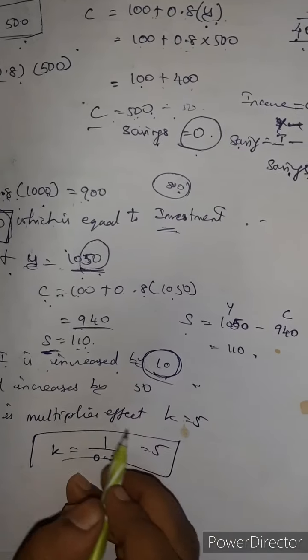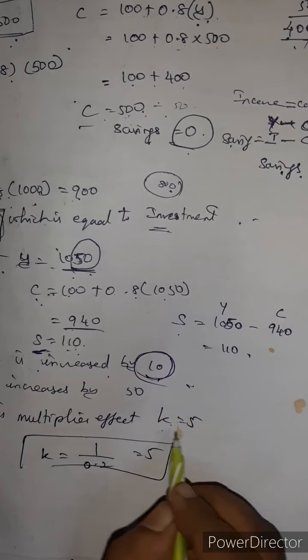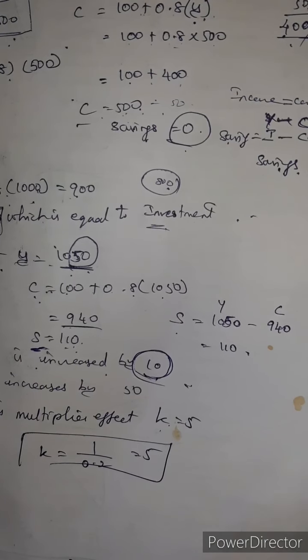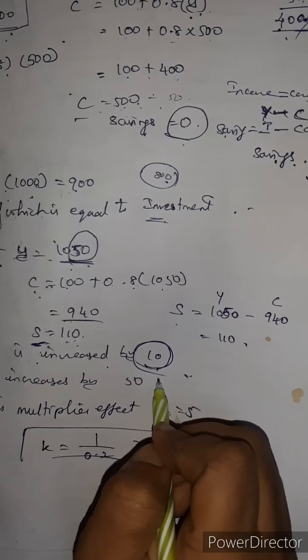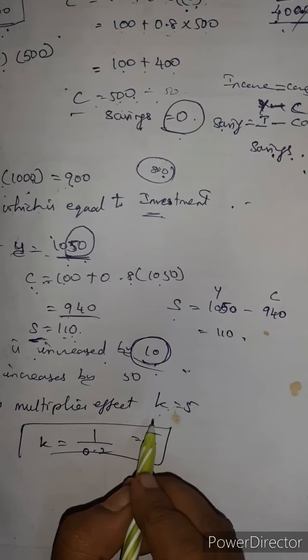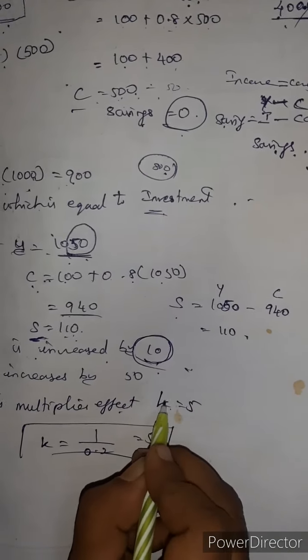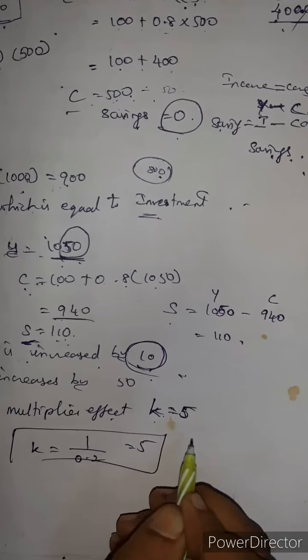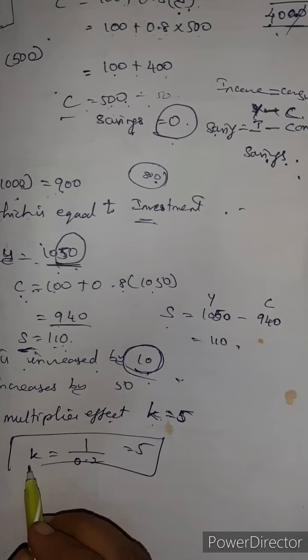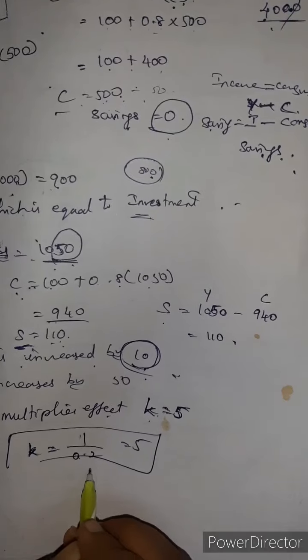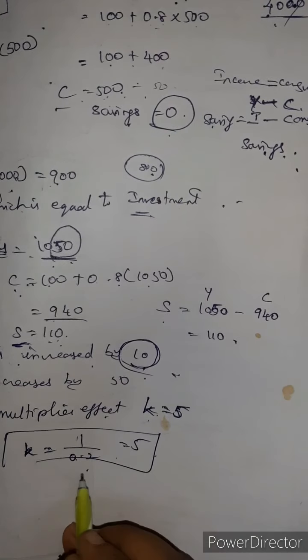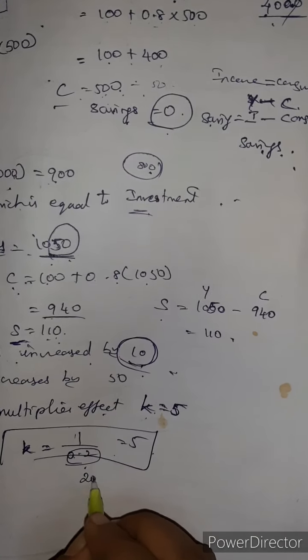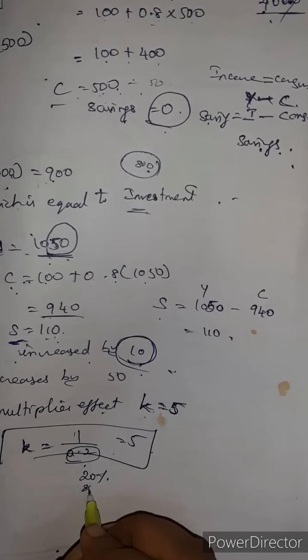That alone, what we are saying here, as I already told, 5 times, multiples of 5 times we are getting as income. That means the multiplier effect is K equal to 5. How do we write this again? K equal to 1 by 0.2 equals 5. That means 0.2 is the 20% savings.